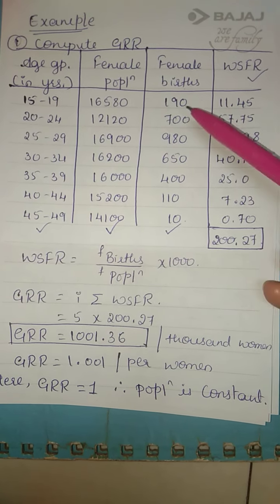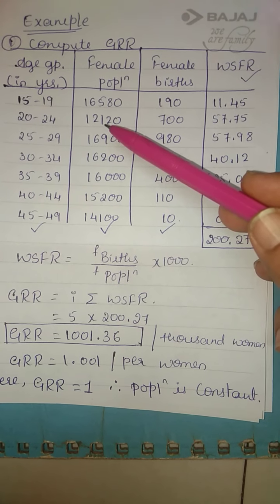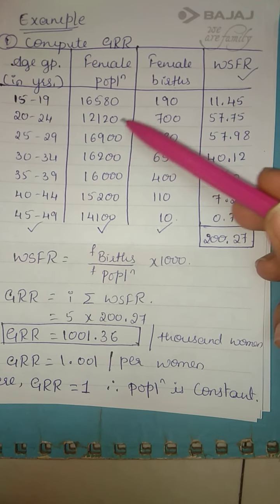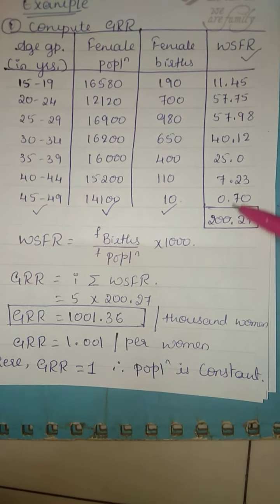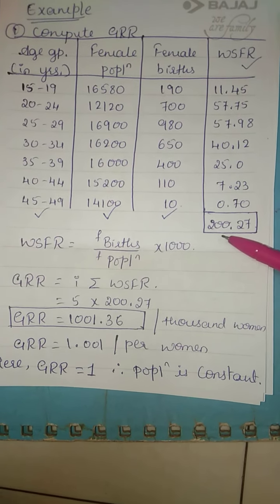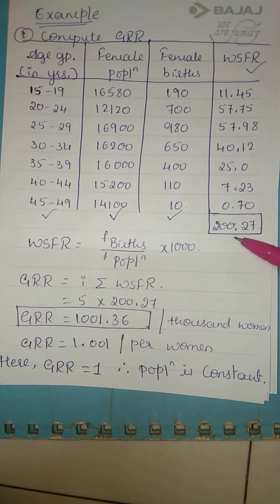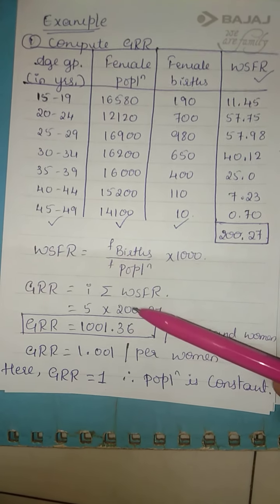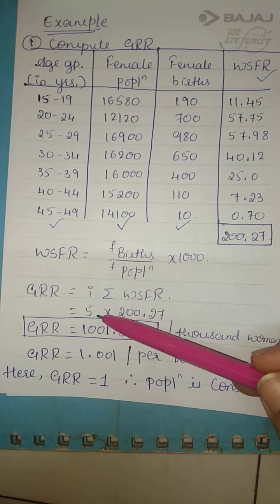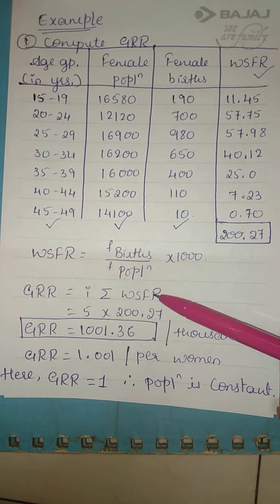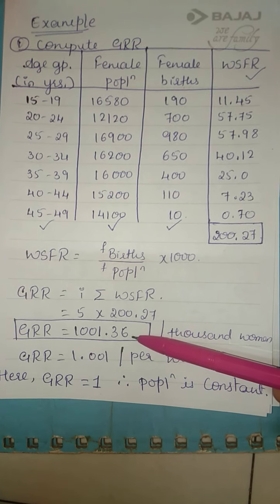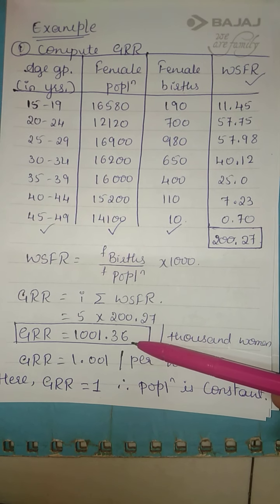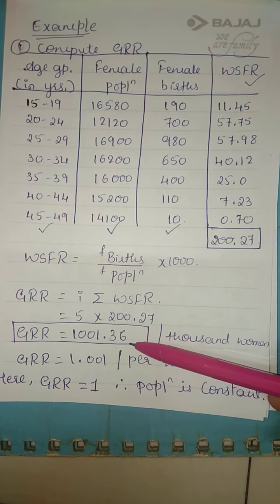Similarly, 700 divided by 1212 0 into 1000. Get the total of this. Here it is 200.27. It is very simple. Here I is 5. Summation WSFR is 200.27. GRR is equal to 1001.36.